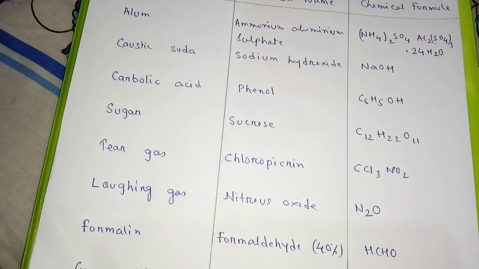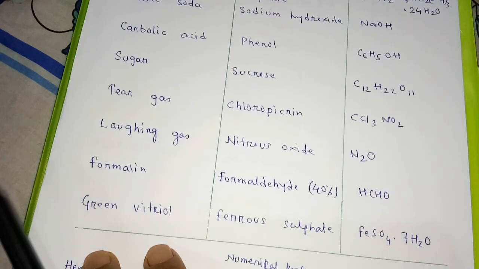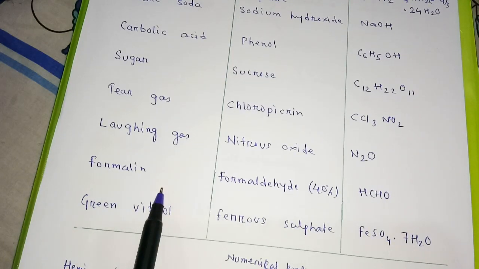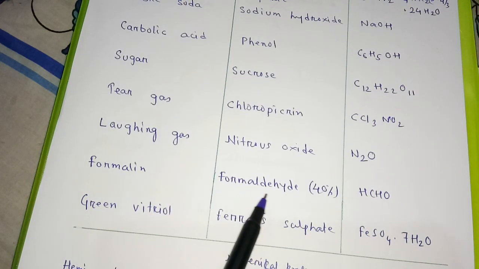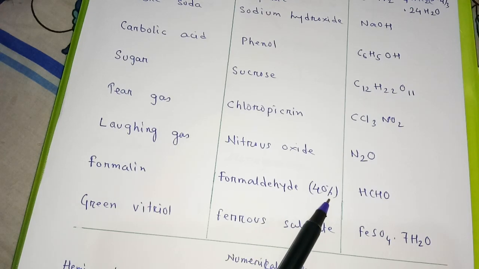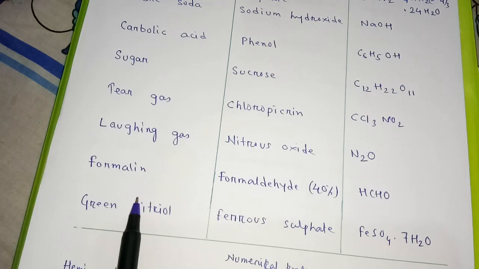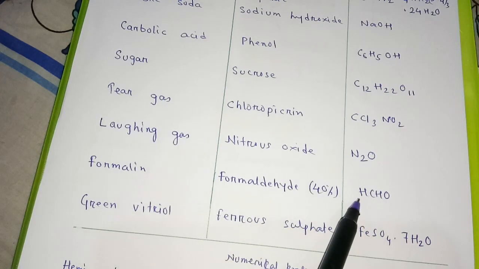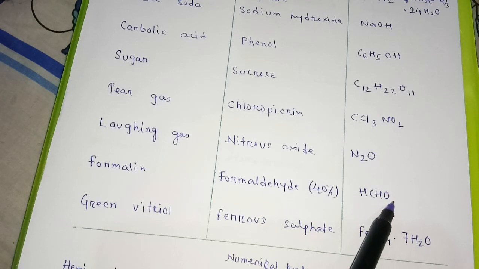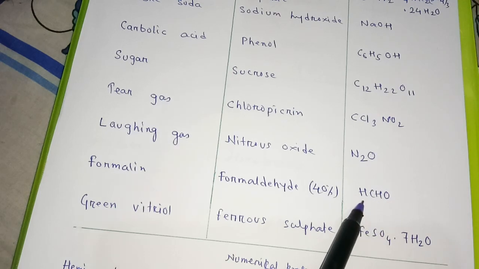You can increase the number of names also of your choice. Clear? Next one is formalin. It is made of formaldehyde. So 40% formaldehyde and 60% water makes your formalin, and its formula is HCHO, formaldehyde, 1 carbon.